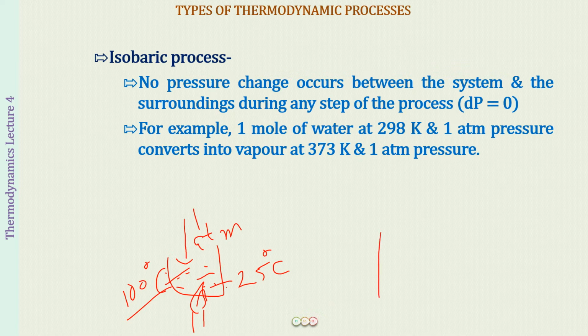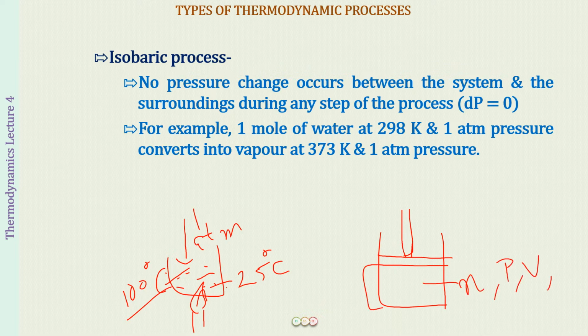And again, one more example that we can take is for a gas, because we are going to study a lot of gases in the thermodynamic processes. So here, suppose this is a vessel which is fitted with a piston, and in this you have taken n moles of gas at a pressure P, occupying a volume V, and at a temperature T. Now the pressure of this gas is being exerted towards the outside, and the atmospheric pressure is exerting a pressure on the piston in the opposite direction, and therefore the piston is going to be fixed at one position. It will be at this position till the pressure inside is equal to the atmospheric pressure.